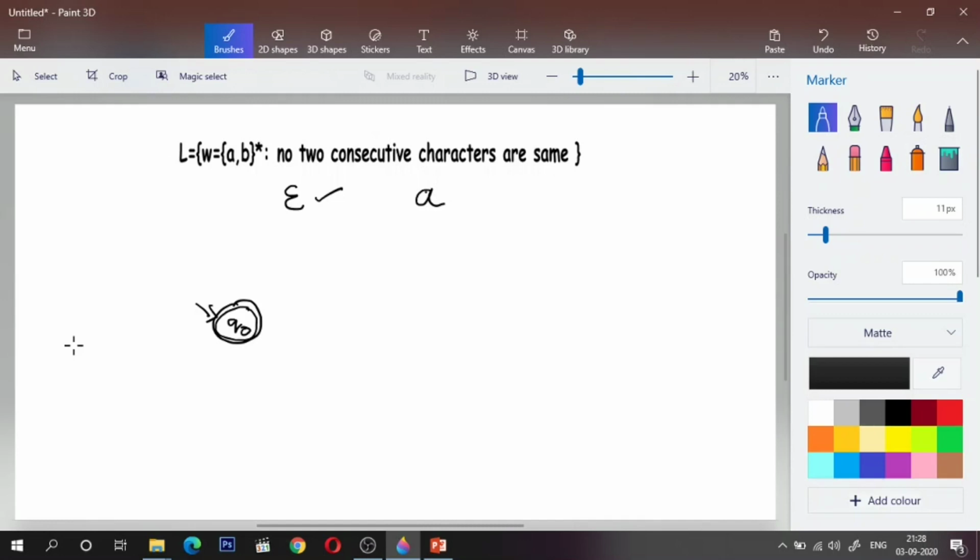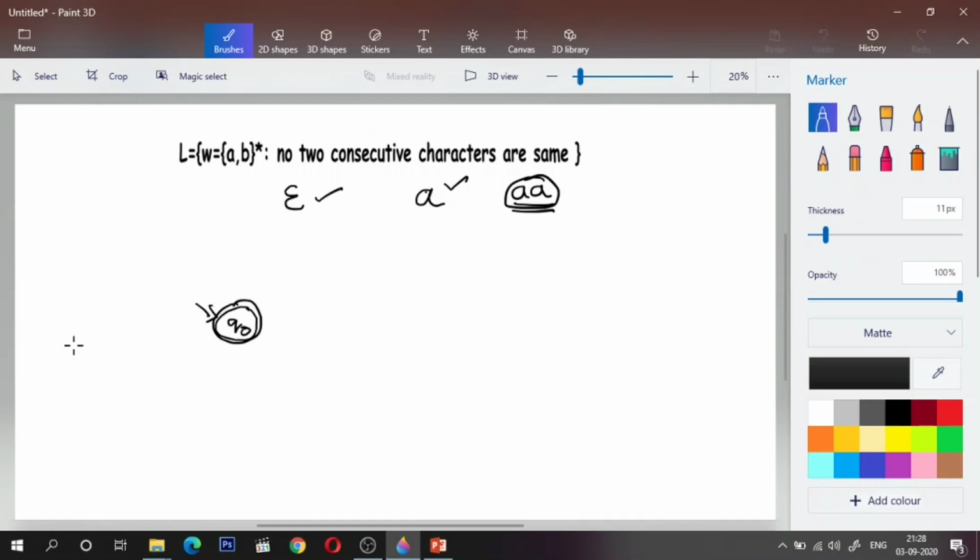If I remain in Q0, what will happen? Q0 upon A will be marked as valid. But if I encounter one more A, then again I'll remain in Q0 itself, right? But here I have two consecutive characters which happen to be the same, two A's, so I cannot have a self loop, right?